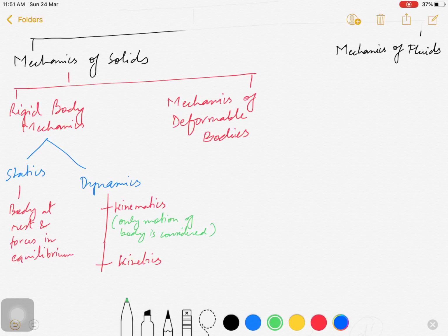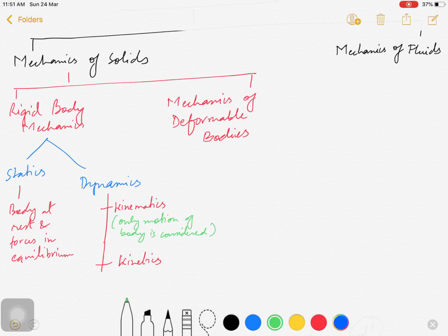Okay, now next is mechanics of deformable bodies. So again, this mechanics of deformable bodies is classified into two types. First one is theory of elasticity. Second is theory of plasticity. If a body deformed internally after application of external forces, then it is studied either under theory of elasticity or under theory of plasticity. We will see later what is elasticity and plasticity.